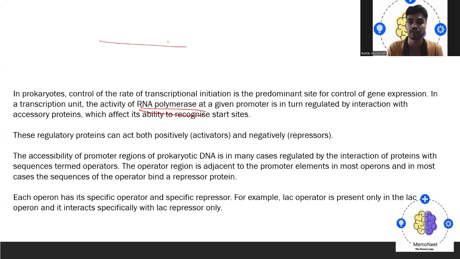So how is all this regulated? It is regulated by interaction with accessory proteins, which affect its ability to recognize the starting site. RNA polymerase will go and recognize the starting site in the presence of the promoter. So the promoter pushes the RNA polymerase, saying, okay, start synthesizing the strand now.